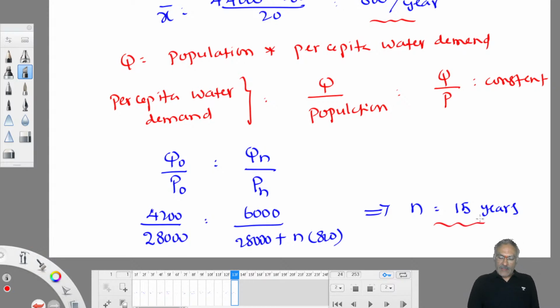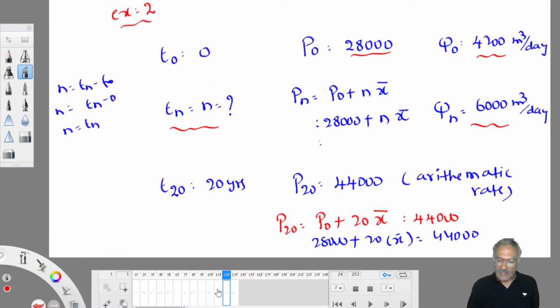If you don't have the idea that per capita water demand is constant, then this problem is a puzzle, because with two unknowns and one equation you can't solve it. So you are supposed to know the concept. That's why concepts are always very important. If you solve numericals after the concept, you are very comfortable. In any exam, let them ask any type of question, you can answer comfortably. Clear now?